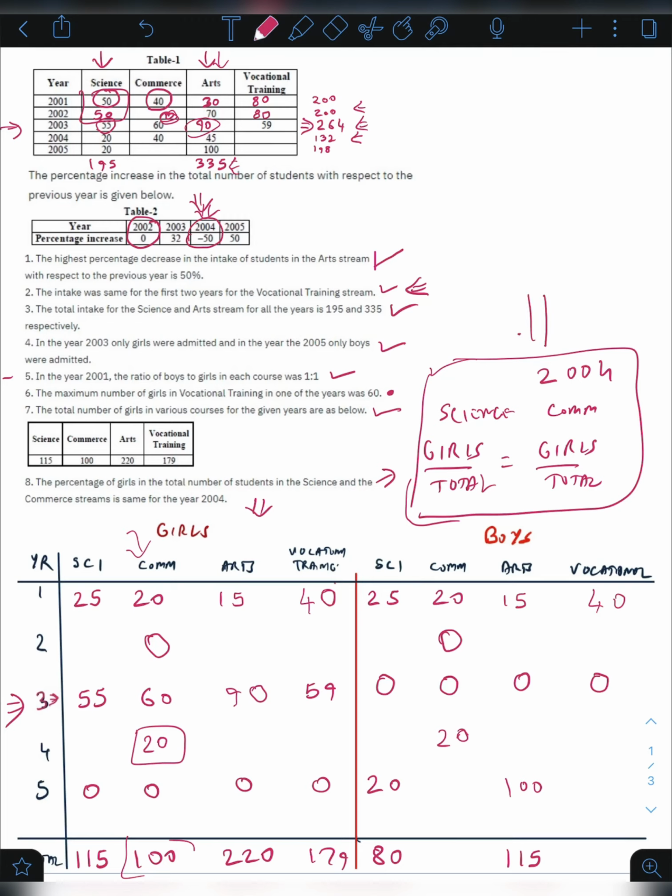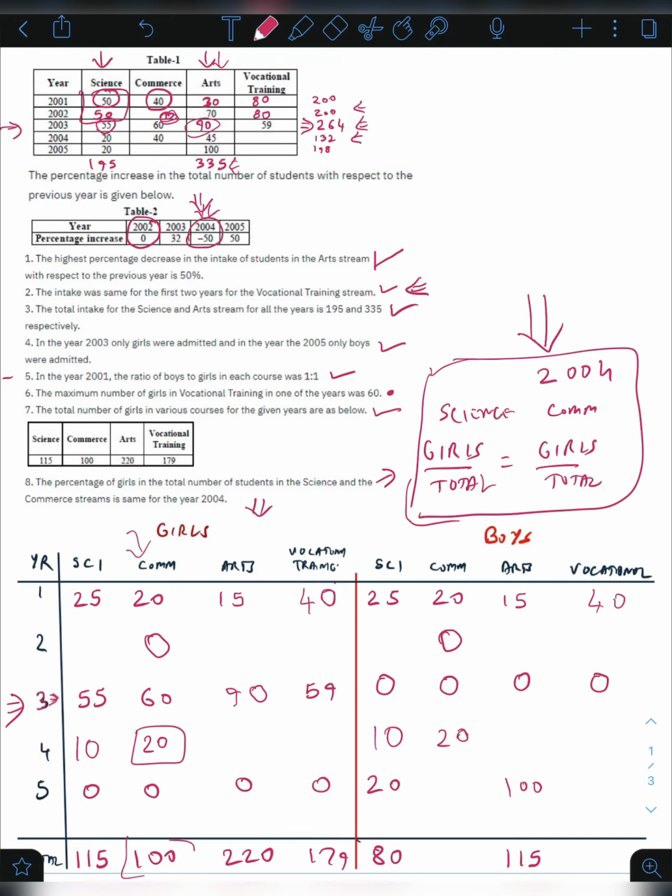Look at this condition. This condition tells me that girls upon total in science in the year 2004 is equal to girls upon total in the commerce stream. We know the proportion of girls in commerce stream for the year 2004. It is 50%. That means in science stream also girls will be 50% of the total. Total is 20. That means girls will be 10. And boys also will be 10.